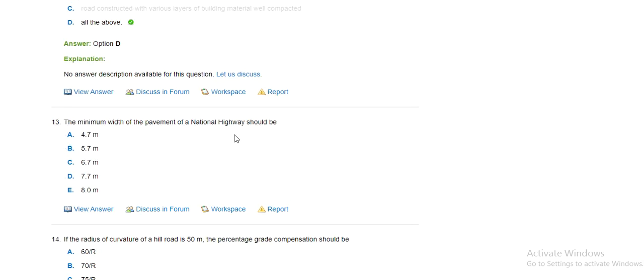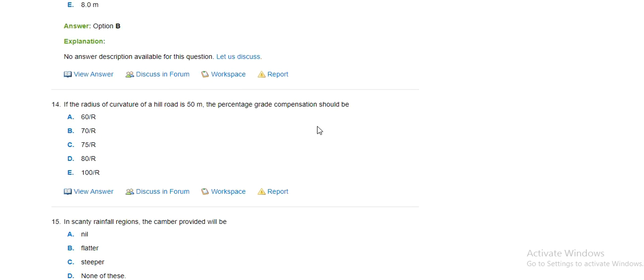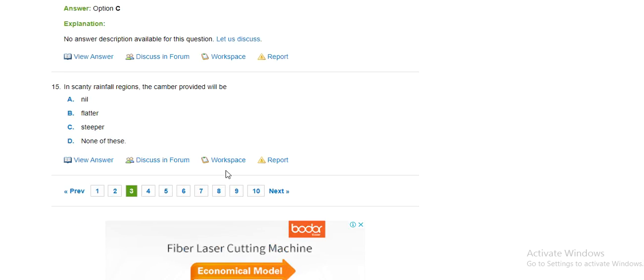And the minimum width of pavement of a national highway. National highway, the minimum width is 4.7 meter? Wrong. 5.7 meter. Yes, the national highway's minimum width is 5.7 meters. The radius of curvature of a hill road is 50 meter. The percentage of grade compensation will be 70 by R, 75 by R, 80 by R. So our correct answer is 75 by R.